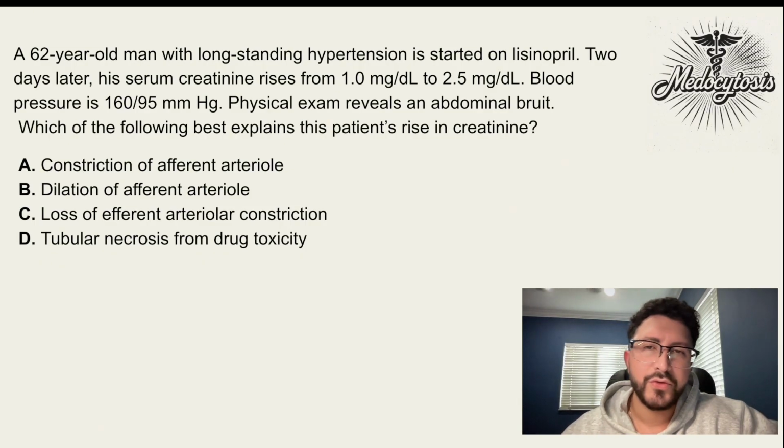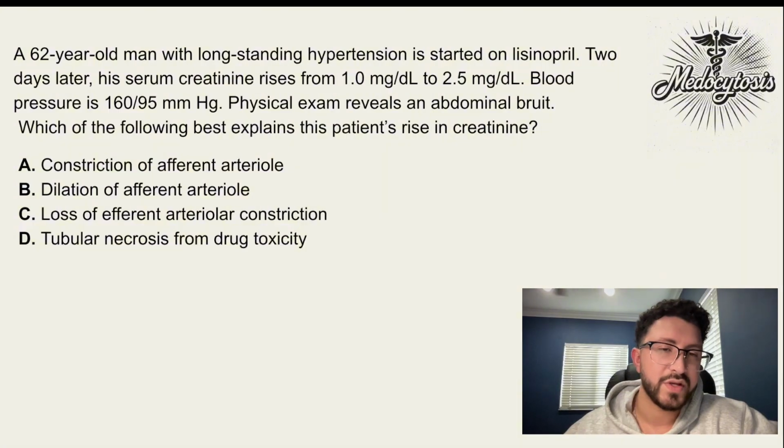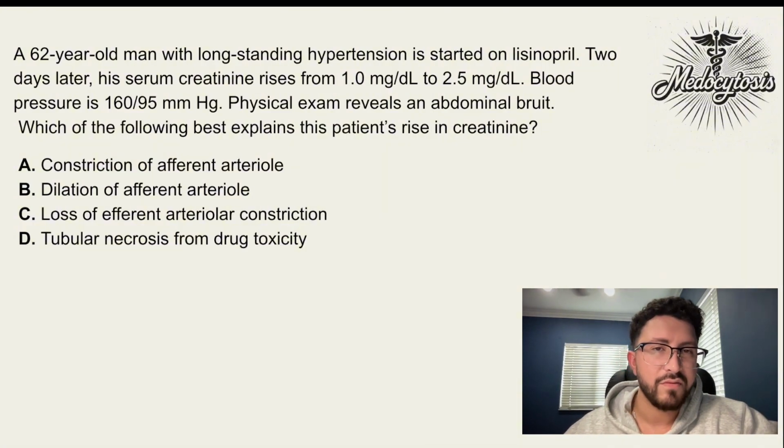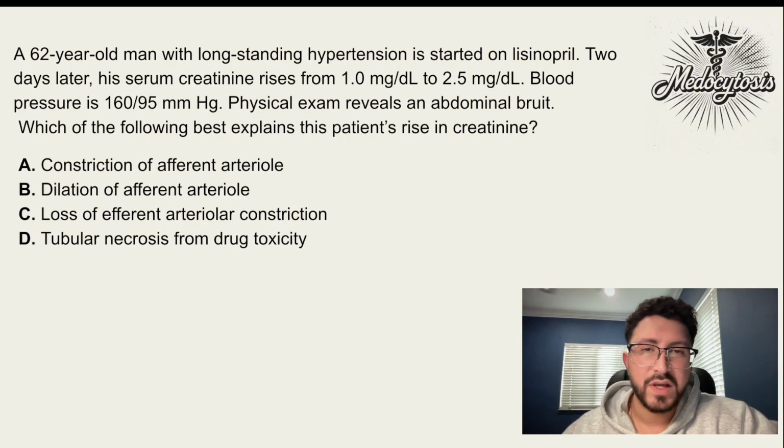So we have a 62-year-old man with long-standing hypertension who was started on lisinopril, which is also an ACE inhibitor. 2 days later, his serum creatinine rises from 1 to 2.5. Blood pressure is now 160/95. Physical exam reveals an abdominal bruit. Which of the following best explains this patient's rise in creatinine?